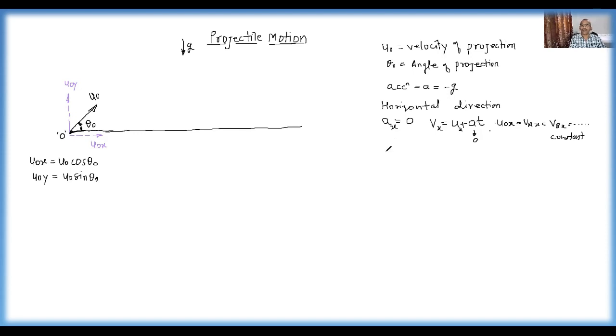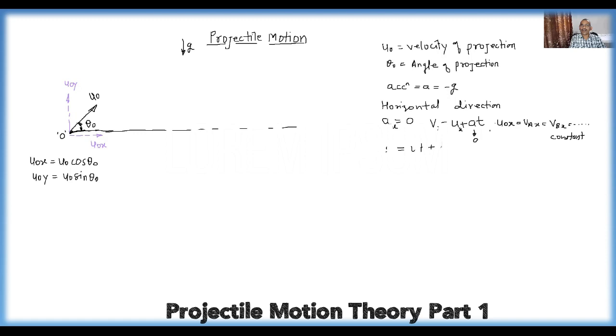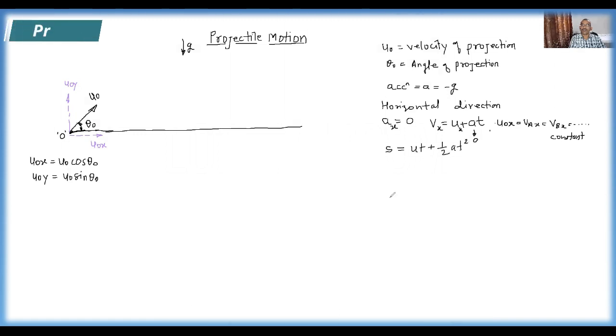Look at only one equation, that is S. Our equation of motion is basically S equal to ut plus half at square, right? This is our equation of motion. Now as we are applying our equation along the x-axis, what will we write here? S is replaced by x.